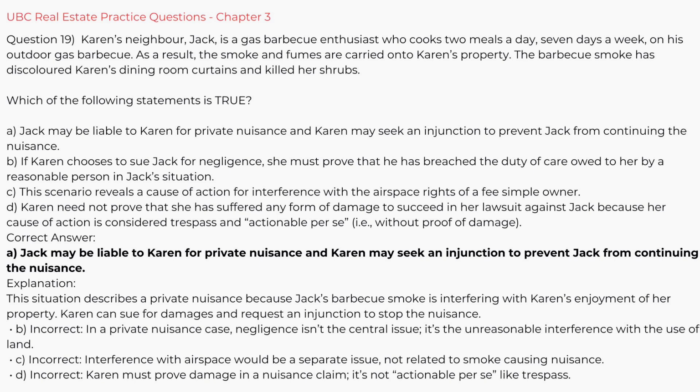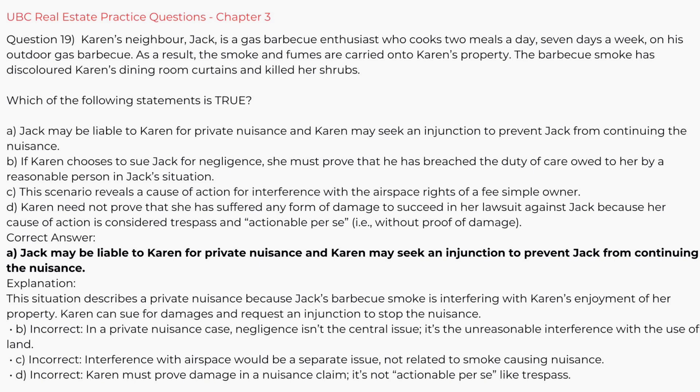B. If Karen chooses to sue Jack for negligence, she must prove that he has breached the duty of care owed to her by a reasonable person in Jack's situation. C. This scenario reveals a cause of action for interference with the airspace rights of a fee simple owner. D. Karen need not prove that she has suffered any form of damage to succeed in her lawsuit against Jack, because her cause of action is considered trespass and actionable per se, i.e., without proof of damage. Correct answer, A. Jack may be liable to Karen for private nuisance, and Karen may seek an injunction to prevent Jack from continuing the nuisance.